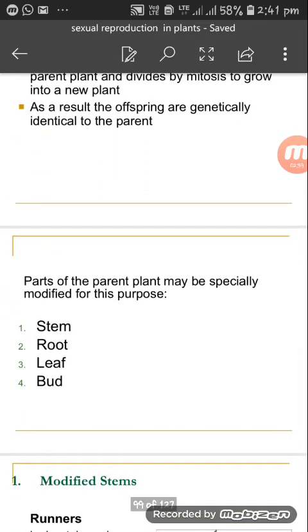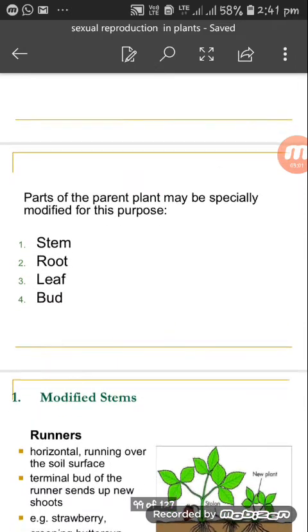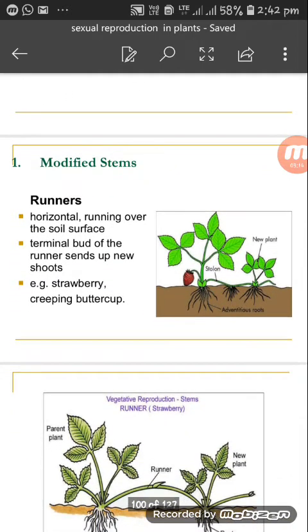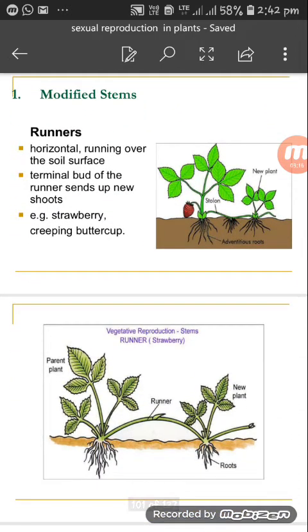Parts of the parent plant may be specifically modified for this purpose. It could be stem, root, leaf and bud. Now, let's see each of them one by one. Modified stems, we have runners. Now, what are runners?